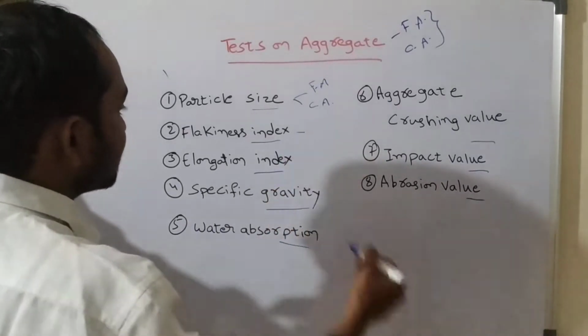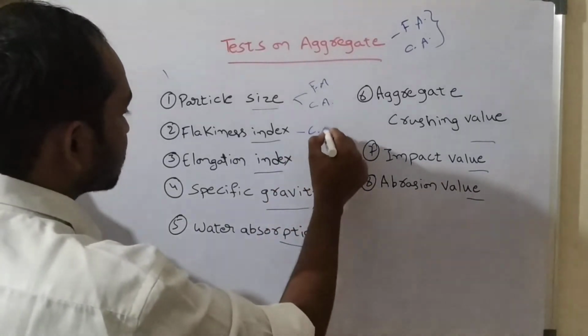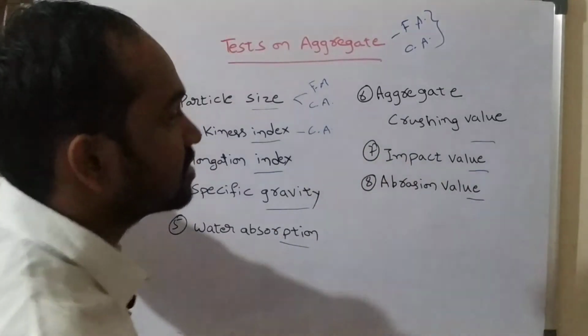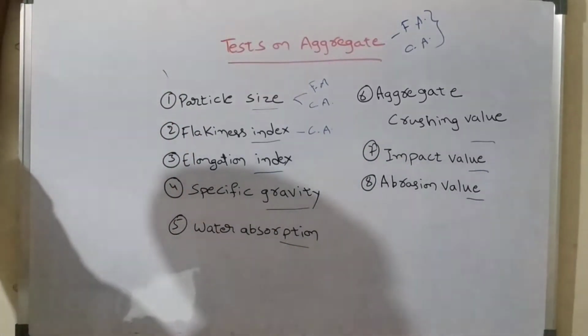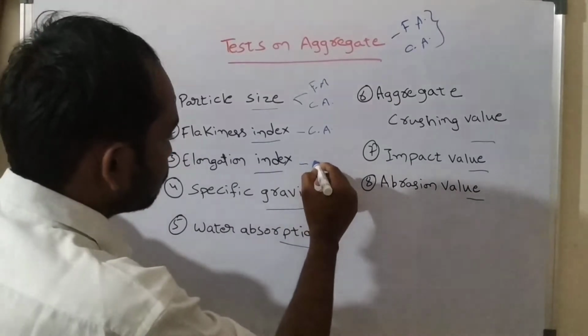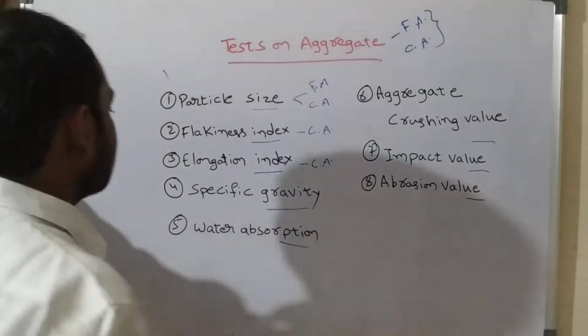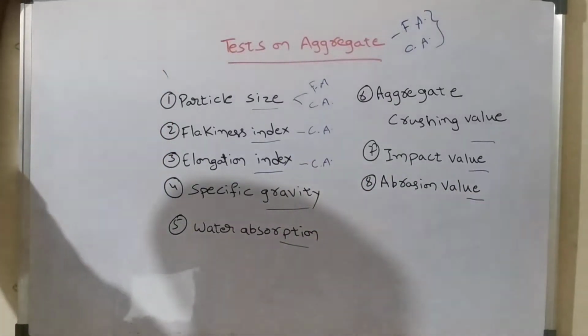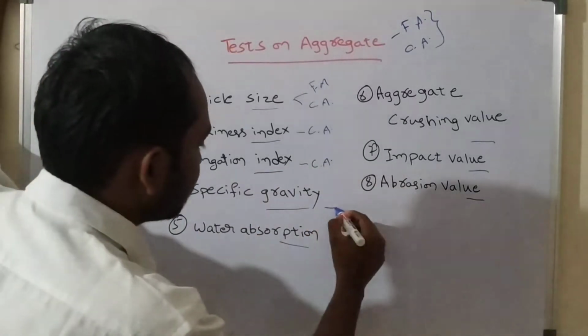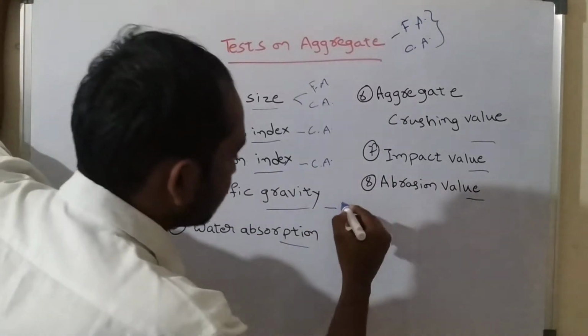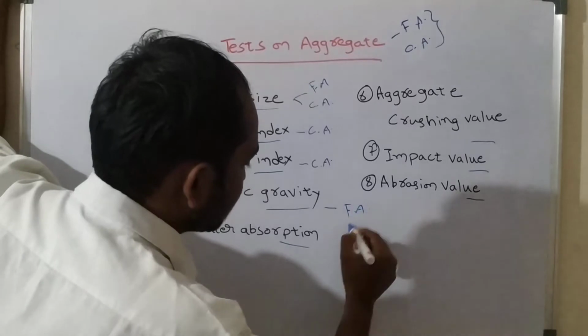The flakiness index we can conduct on only coarse aggregate. There is no need to conduct it on fine aggregate, and the elongation index also is to be conducted on coarse aggregate only, not on fine aggregate. The next one is the specific gravity. The specific gravity test is to be conducted on fine aggregate as well as coarse aggregate.